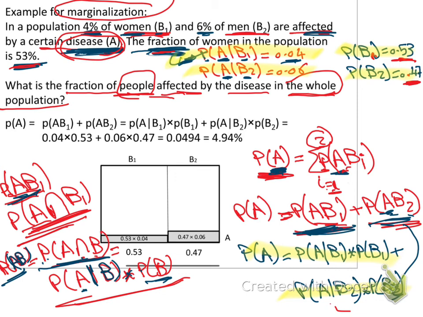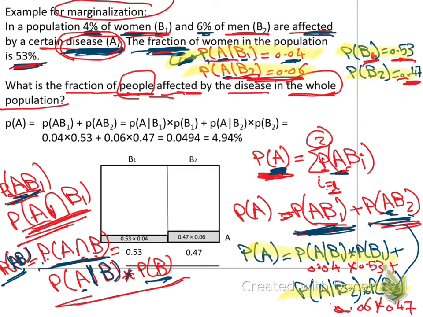So probability of AB1, I can get from here: 0.4 times probability of B1, 0.53, plus probability of AB2, 0.06, times probability of B2, 0.47.